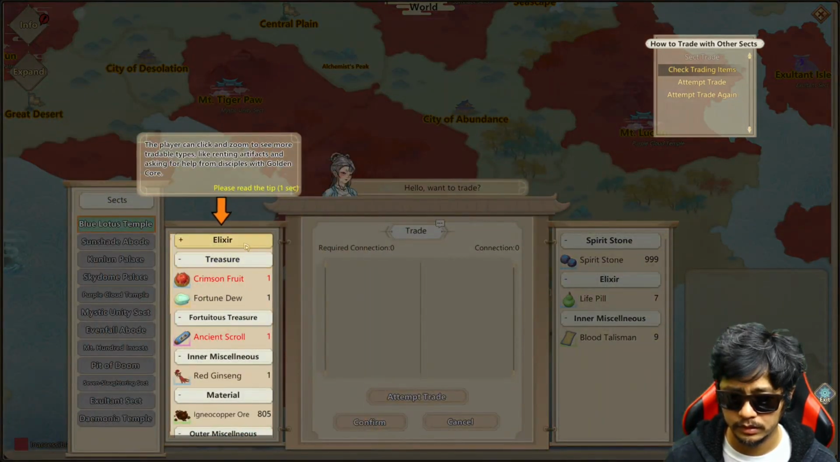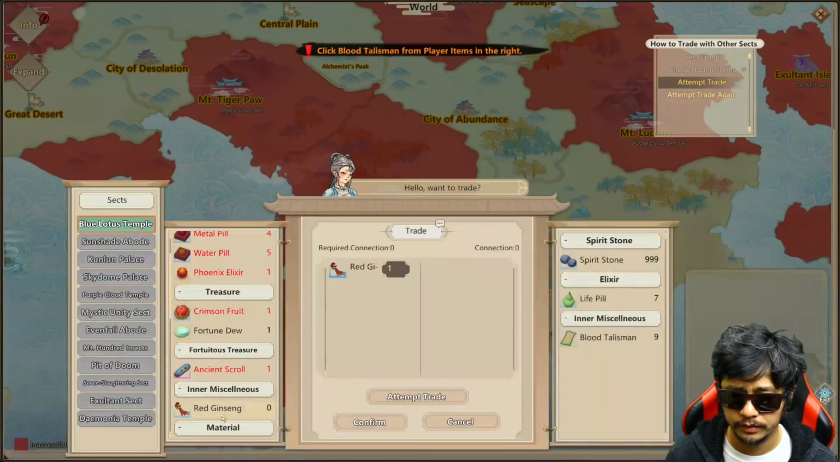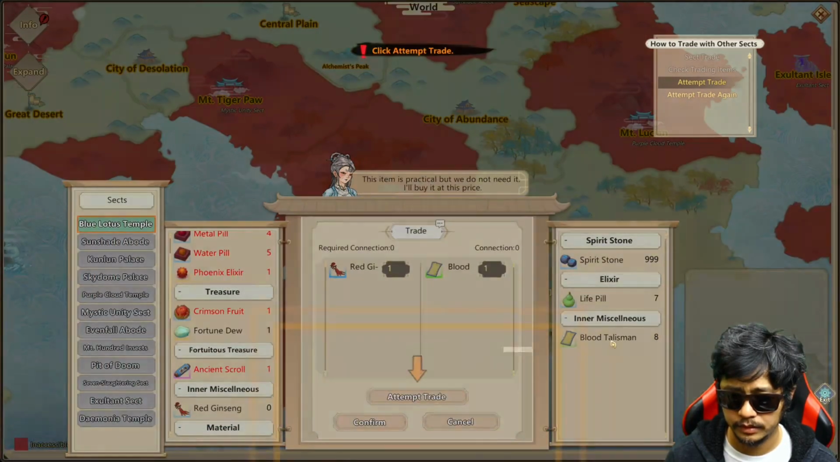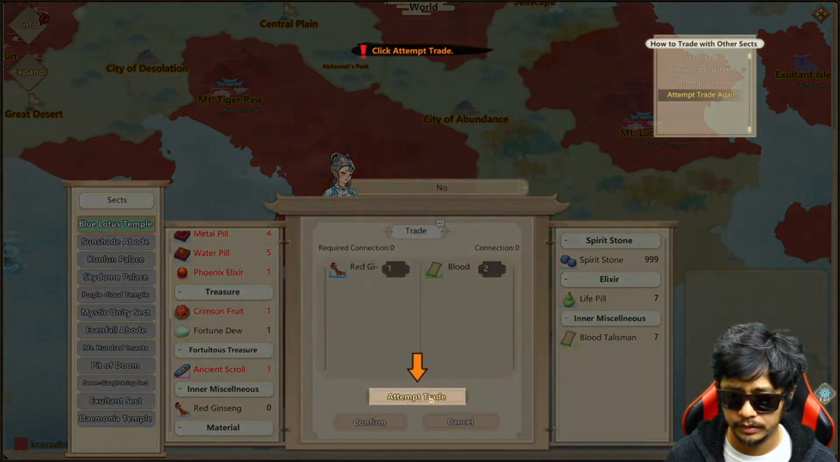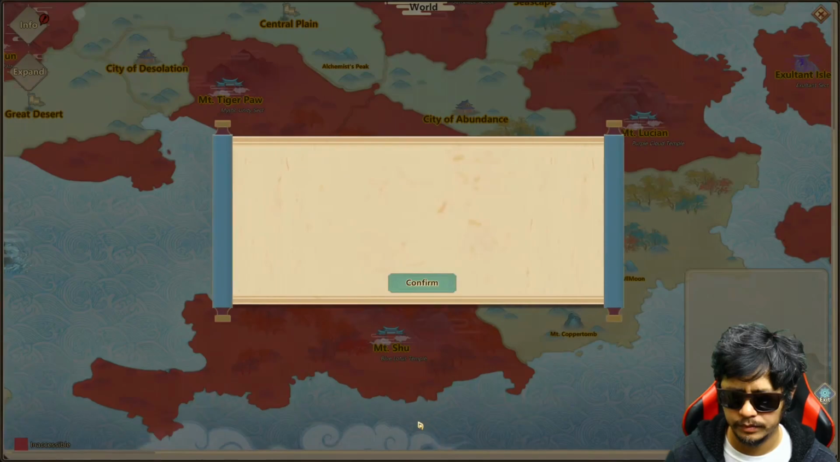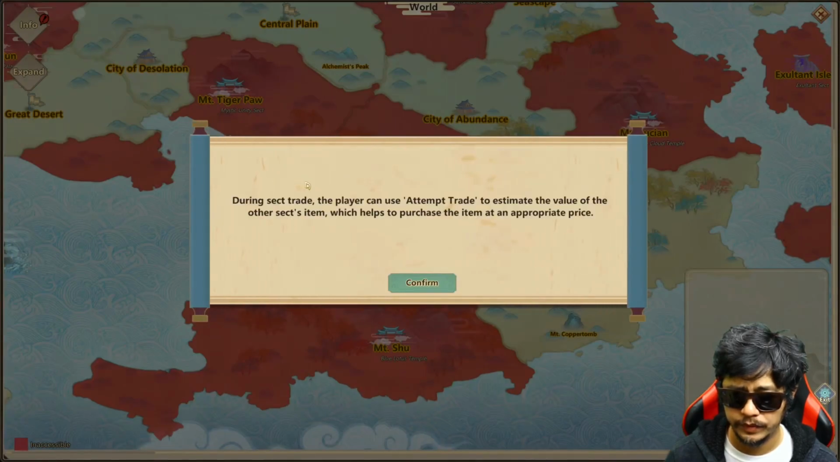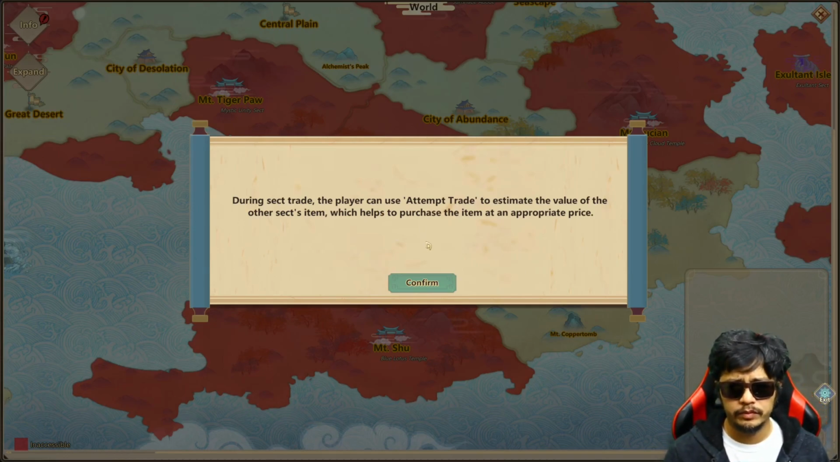Elixirs. Ginseng. Blood talent. Confirm. During sect trade, the player can use a temp trade to estimate the value of the other sect's item, which helps to purchase the item at an appropriate price. Okay.